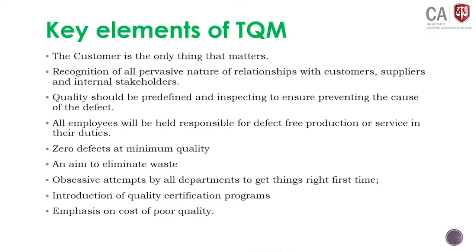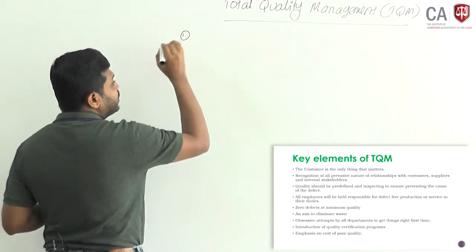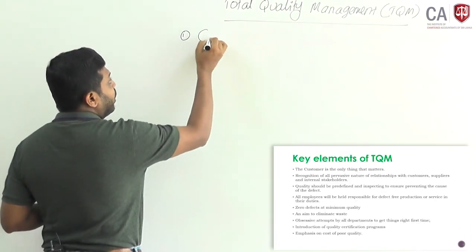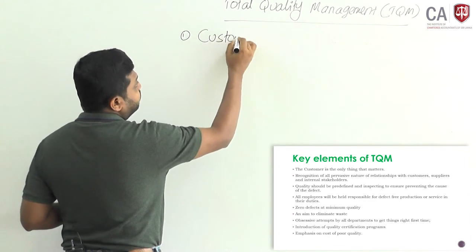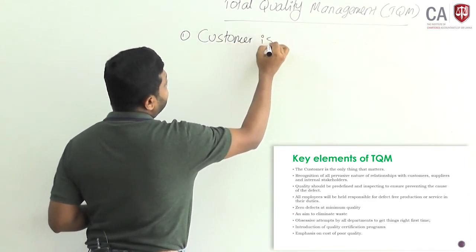Key elements in TQM. Number one, customer is the only thing that matters. That means the key element in TQM is that the customer is the most important factor. Customer is king.